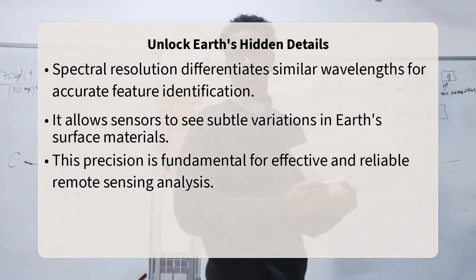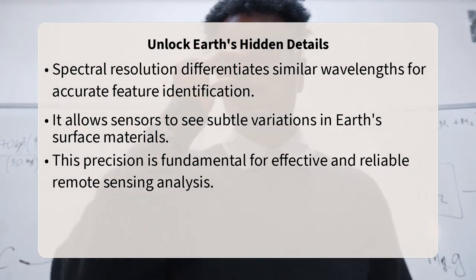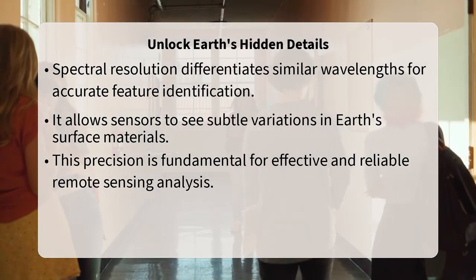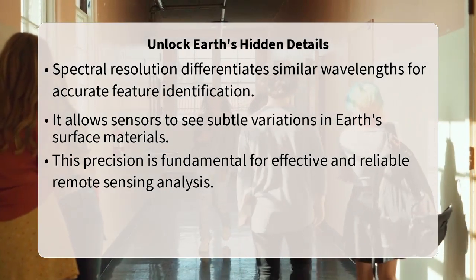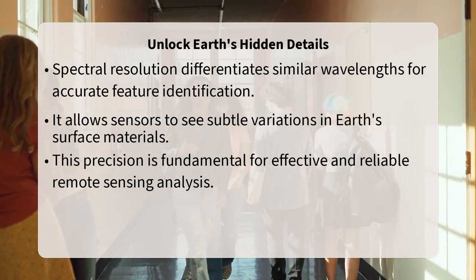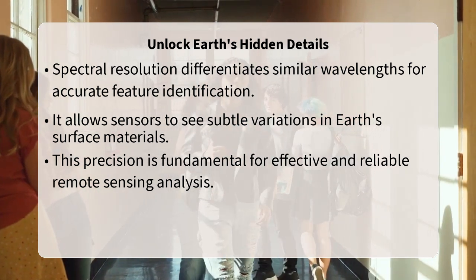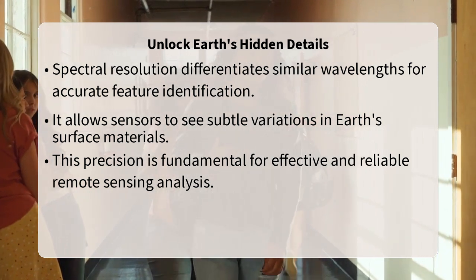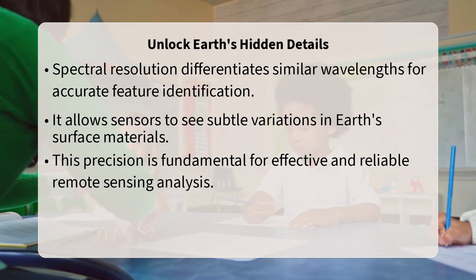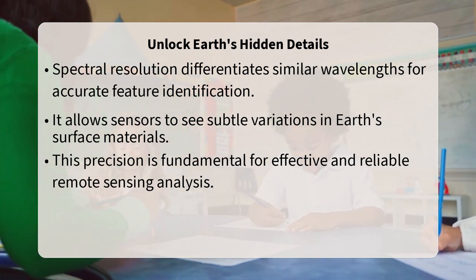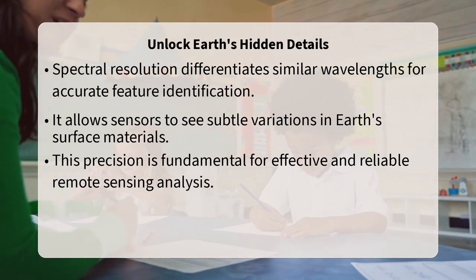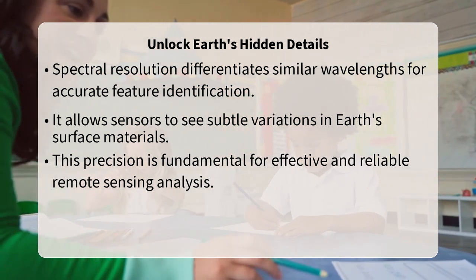Spectral resolution is absolutely crucial for band selection because it determines how finely a remote sensing sensor can differentiate between very similar wavelengths of electromagnetic energy. This differentiation is the key to isolating and identifying specific features on Earth's surface with great accuracy. Think of it as the sensor's ability to see a wide spectrum of colors, not just primary ones, but every subtle shade in between. The core mechanism here is about capturing distinct spectral signatures.